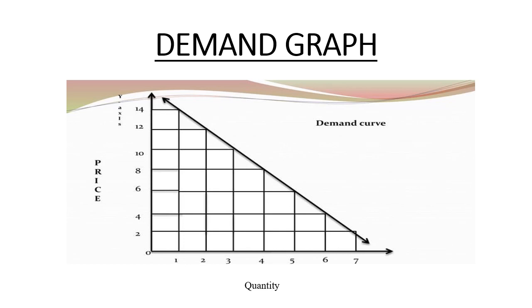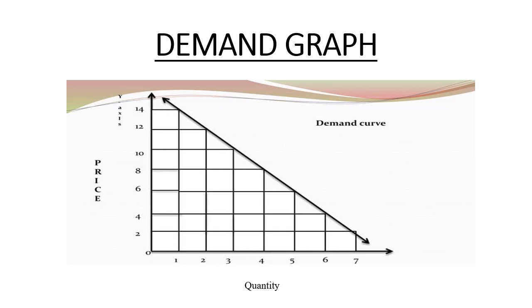Now further, at rupees 8 the person buys, say for example, 4 kgs. Furthermore, at rupees 6 the person buys 5 kgs. At rupees 4 the person buys 6 kgs, and at rupees 2 the person buys 7 kgs. That means as the price is falling on the y-axis, you can see that the quantity demanded is increasing from left to right on the x-axis. And this is the law of demand.